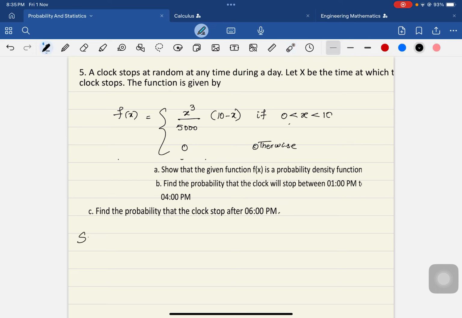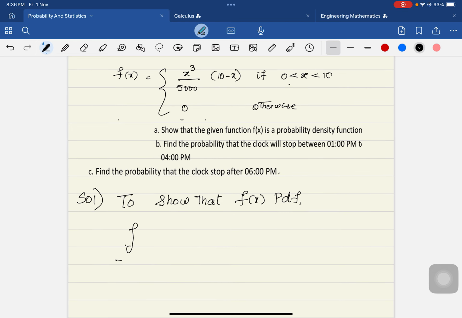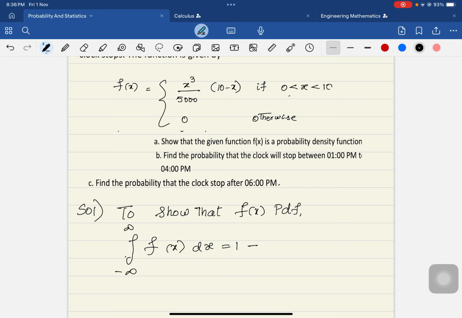So to show that this is the probability density function, what is the first thing we have to show? That the integral from minus infinity to infinity of f of x dx must be equal to 1. But is the function defined from minus infinity to infinity? No, right? The function has been defined between 0 and 10, and in the other parts, that is when x is less than 0 and x is more than 10, the value of the function is 0. That is what the definition has given you.